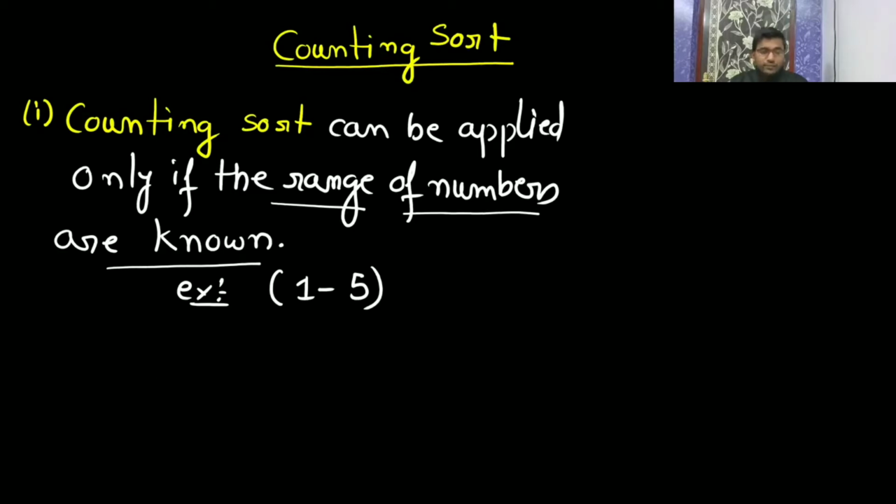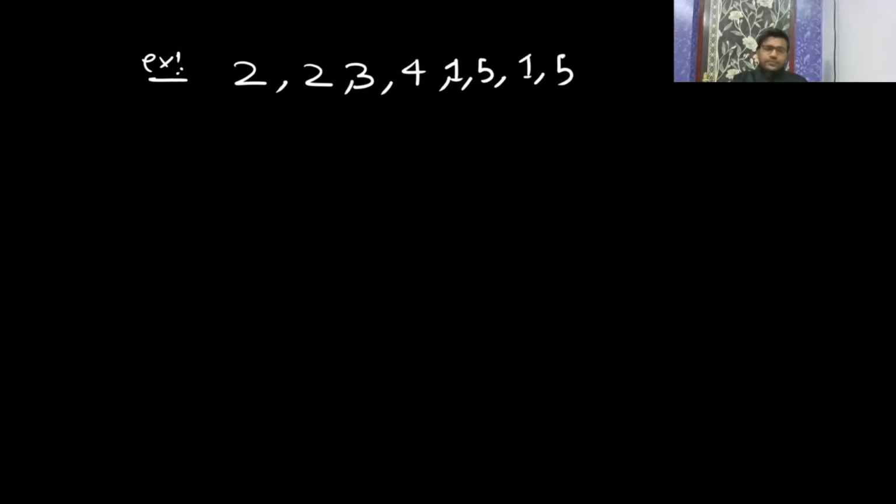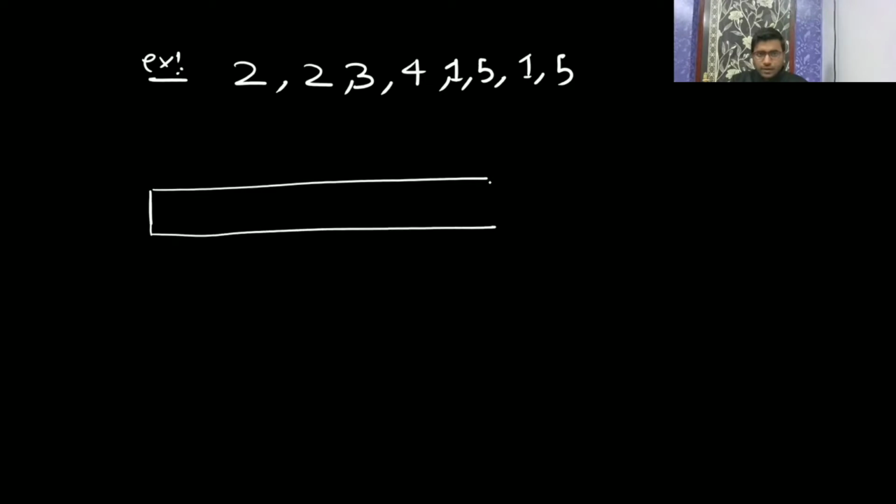Let us assume you have some input, like 2 2 3 4 1 5, then 1 5. So you have this many numbers. For this kind of input, you know that you will have numbers from 1 to 5. So you will create an array, of whatever range we have. We have a range of 5, 1 to 5.